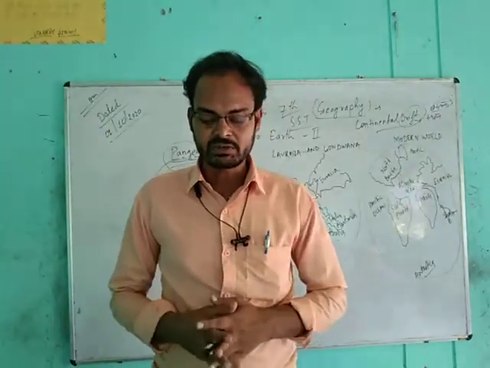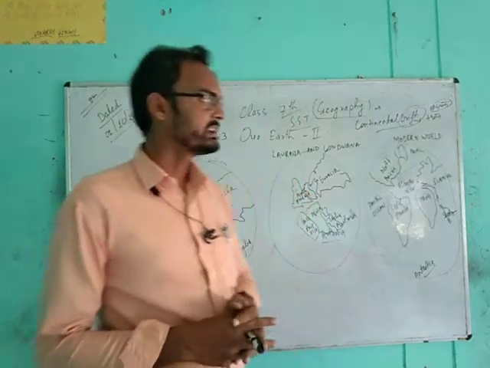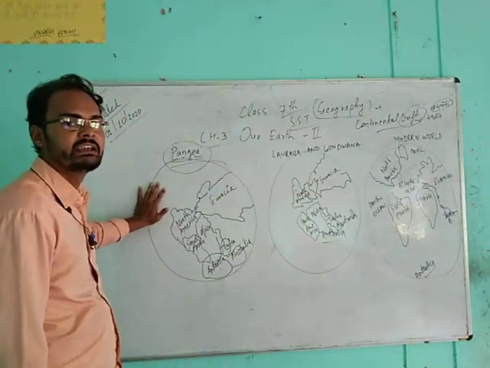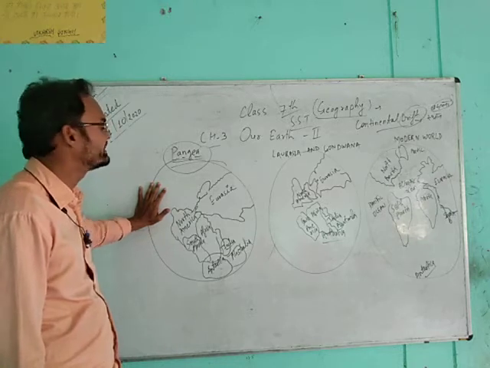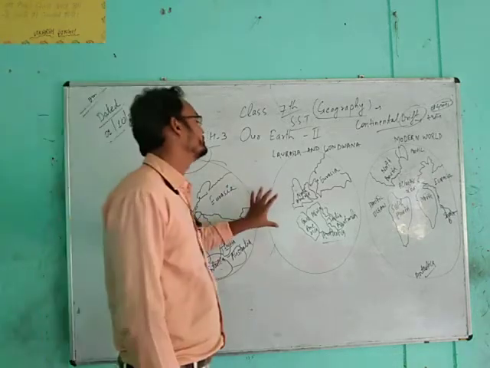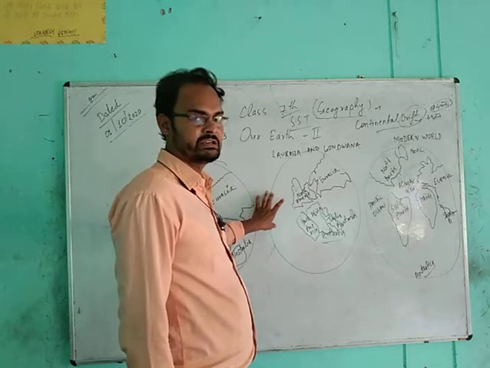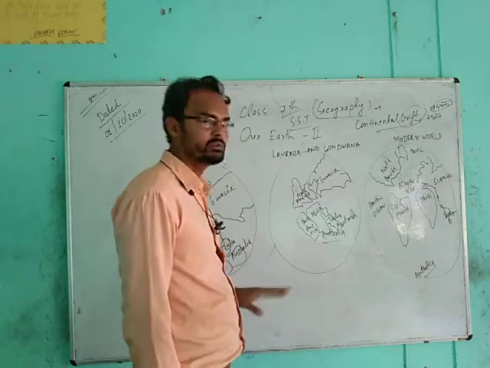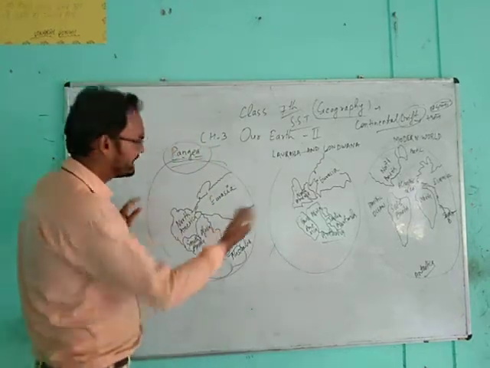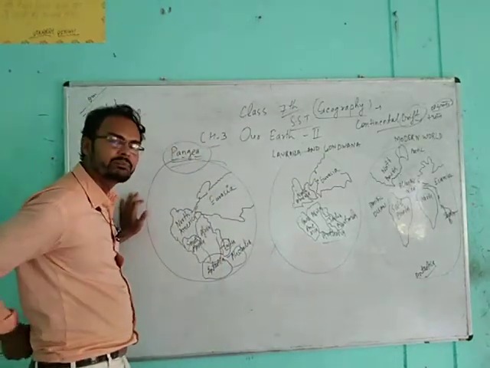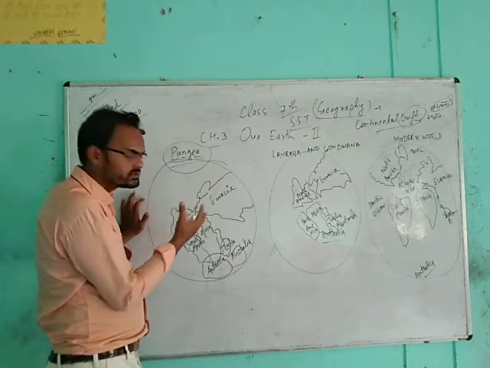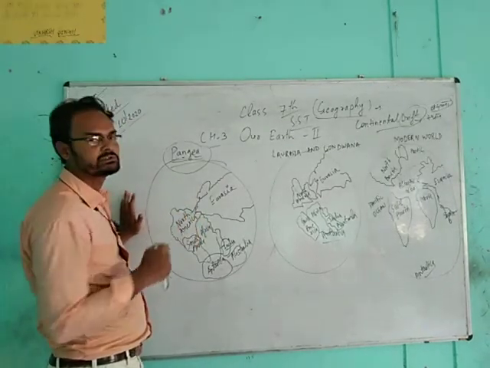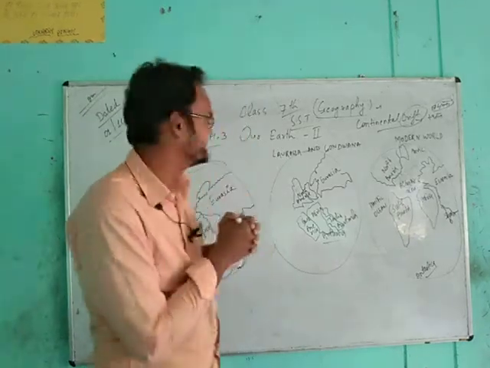Initially it broke down into 2 massive continents, and as time passed, this supercontinent divided into 2 subsequent continents, known as Eurasia and Gondwana. But students, you have to know that these total 7 continents were there in past time also, but they were interconnected with each other.